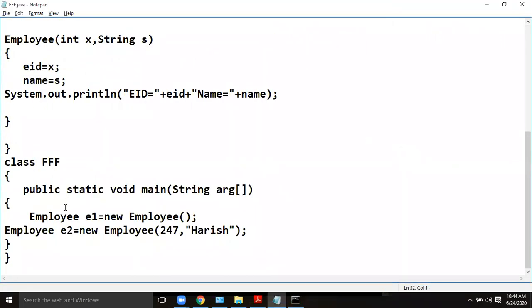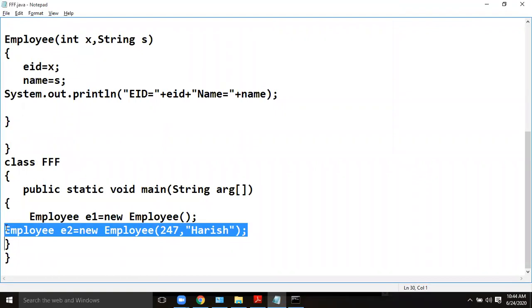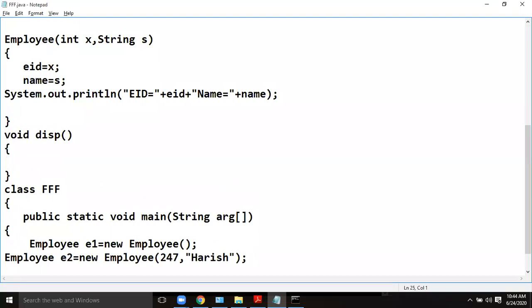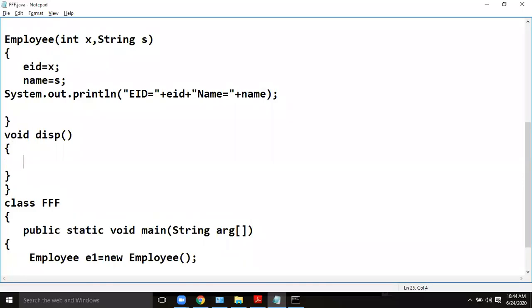See, a constructor need not be called separately, unlike however your methods are called. For example, if this class contains a method called, let's say, display, which is just displaying some message, System.out.println hello, and please students.